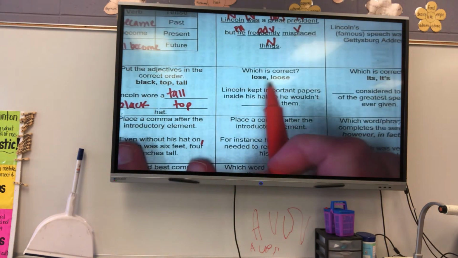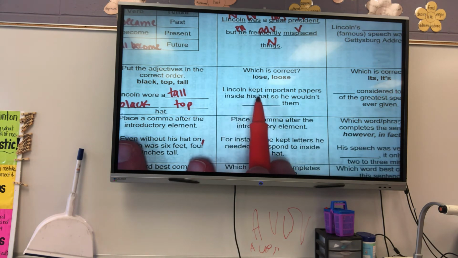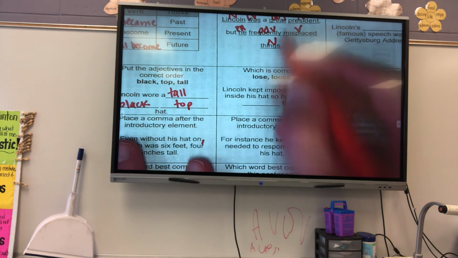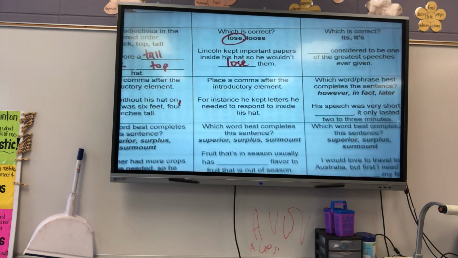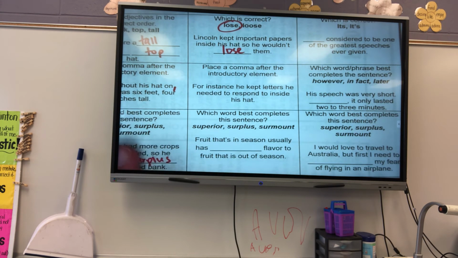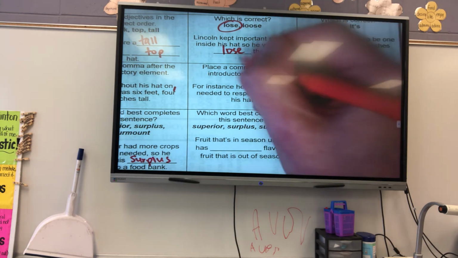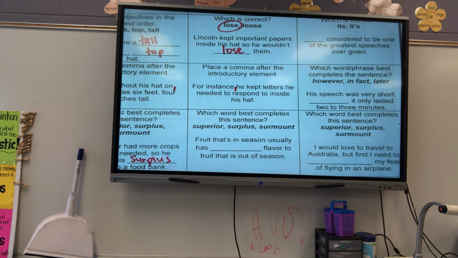All right, so which word could be used in this sentence? Lincoln kept important papers inside his hat so he wouldn't lose them or loose them. The first one, lose, L-O-S-E. Loose is a word. My shoelace is loose. It might come untied. All right? Place a comma after the introductory element. For instance, he kept letters he needed to respond to inside his hat. After for instance, because it's a prepositional phrase.